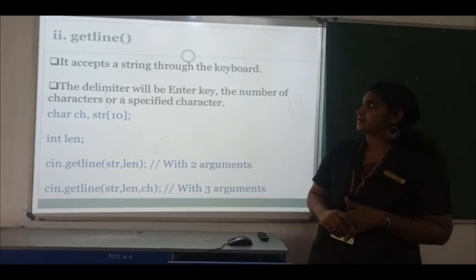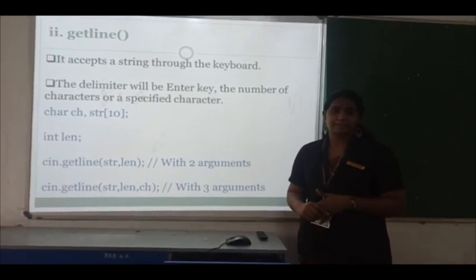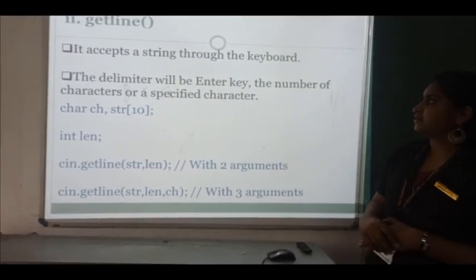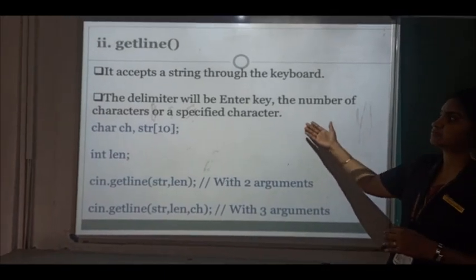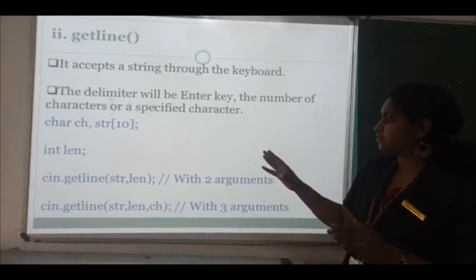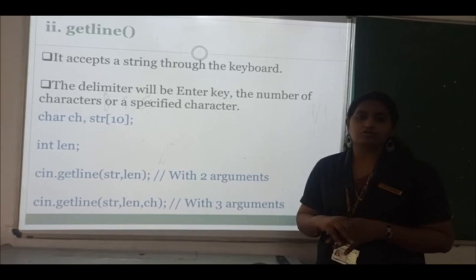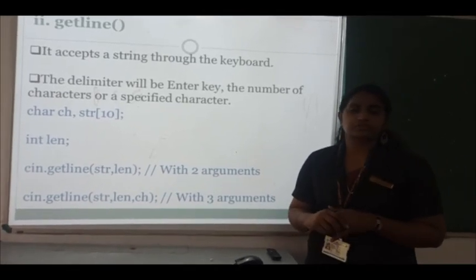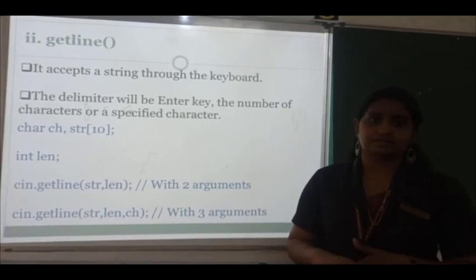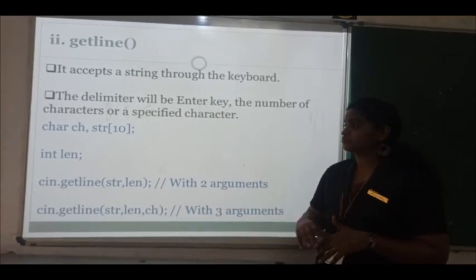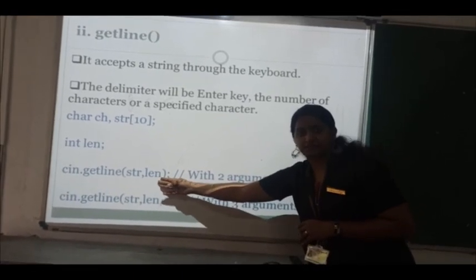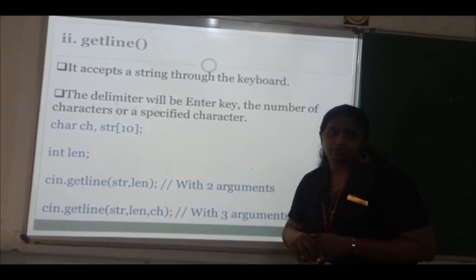And next is getline. So what is the difference between get and getline? Can you see here? If you are giving a string as input through the keyboard, you have a particular limit. In a web page or website, at login time, you have a particular limit for your password characters, is it? For assigning such contents, you can use getline. Here you can give a particular string length. If it is 10, you can enter 10 characters.